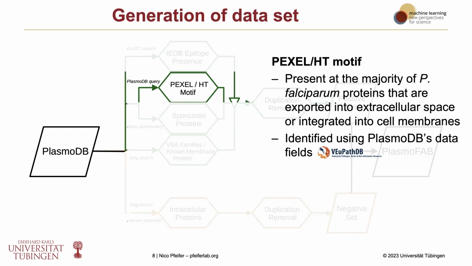And so we could include those easily, because if they are at the extracellular space or at the membrane, then those proteins can stimulate an immune response and can be bound by those antibodies.